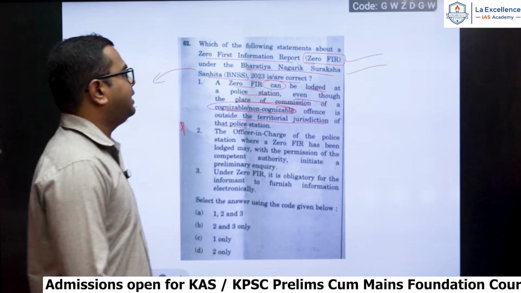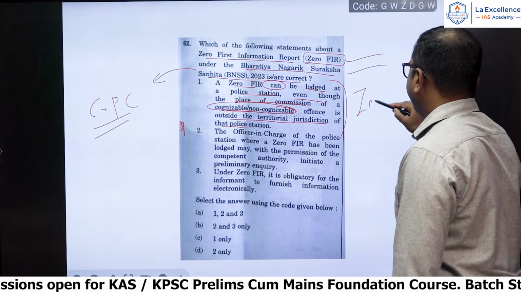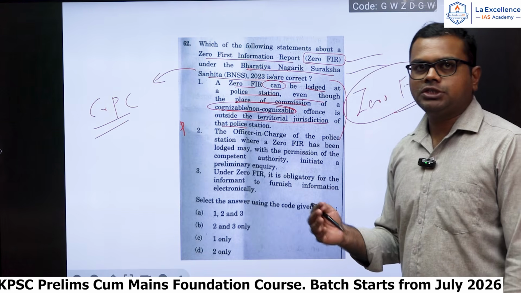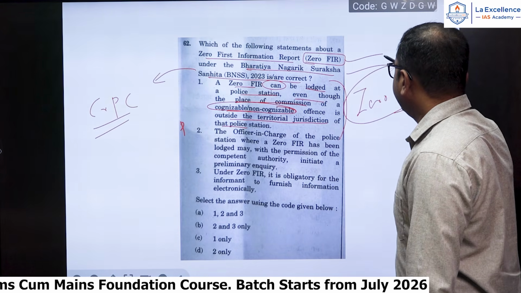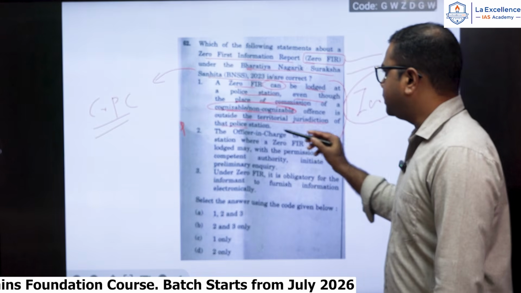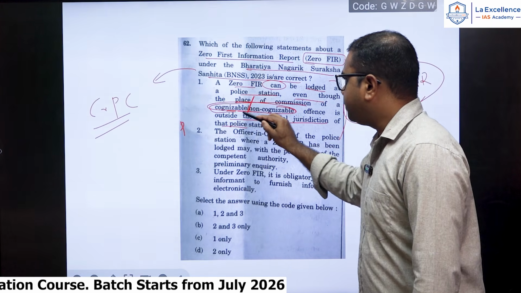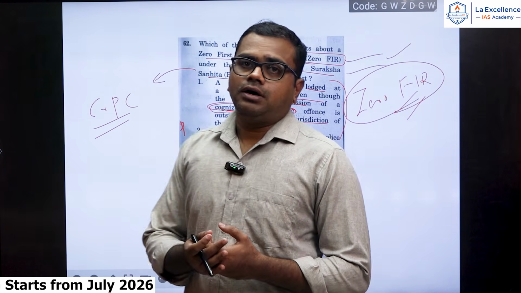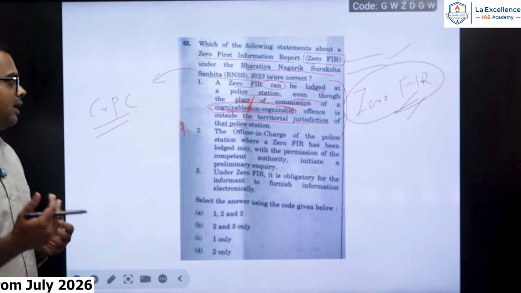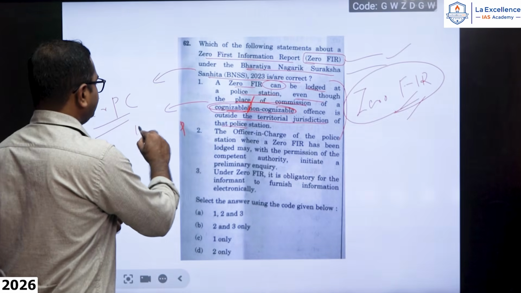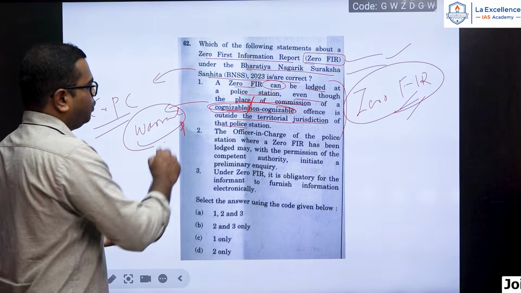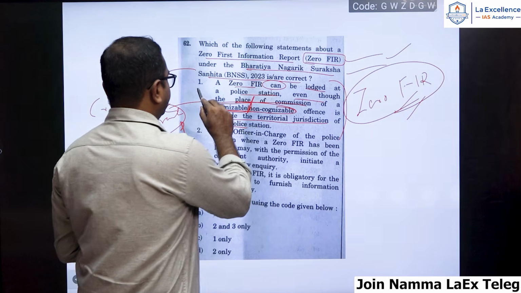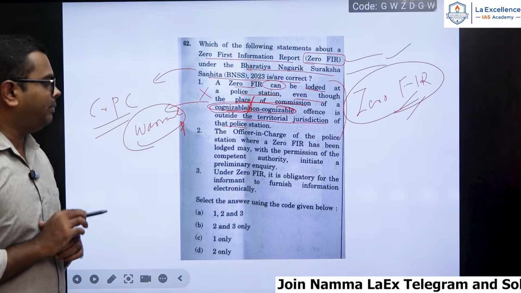So here you need to understand this is partially correct, because zero FIR means the FIR need not be filed in a police station which has the jurisdiction of the crime. Rather, this can be filed in any of the police station. But the thing is, this is only with respect to the cognizable offence. Okay, so when it is a cognizable offence, it's a serious offence. In that, the concerned person can be arrested without a warrant. Okay, there is no need of warrant. So only in case of cognizable offence, zero FIR will come into picture, and not in the non-cognizable offence. So that is why the option 1, that is statement 1, will be wrong.